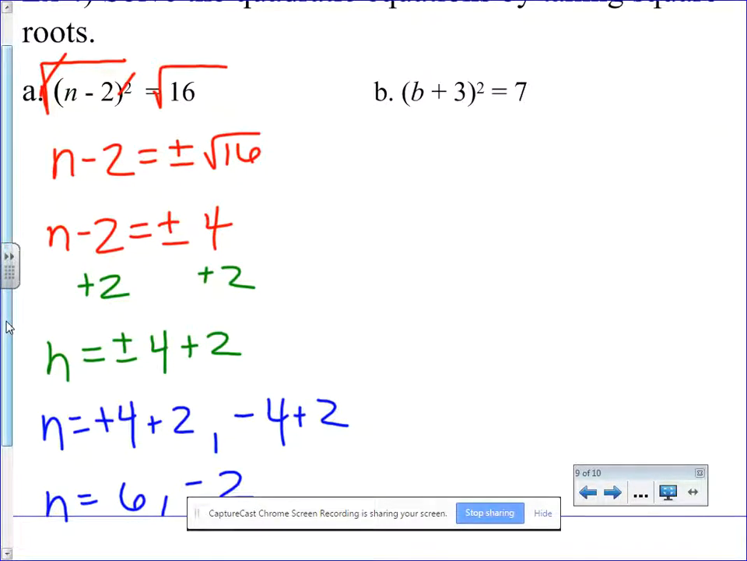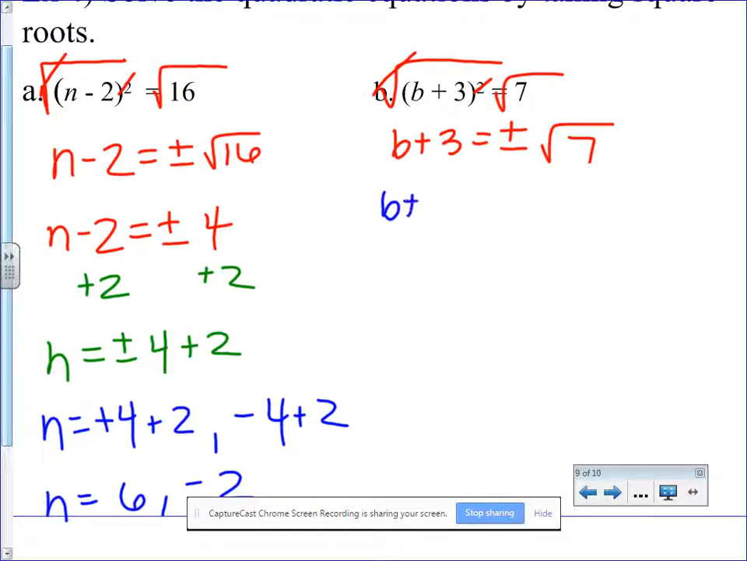Let's do the same thing with example B. Since this whole term is being squared, I'm going to square root both parts. So we're going to have b plus 3 equals plus or minus square root of 7. And the square root of 7 is 2.646.